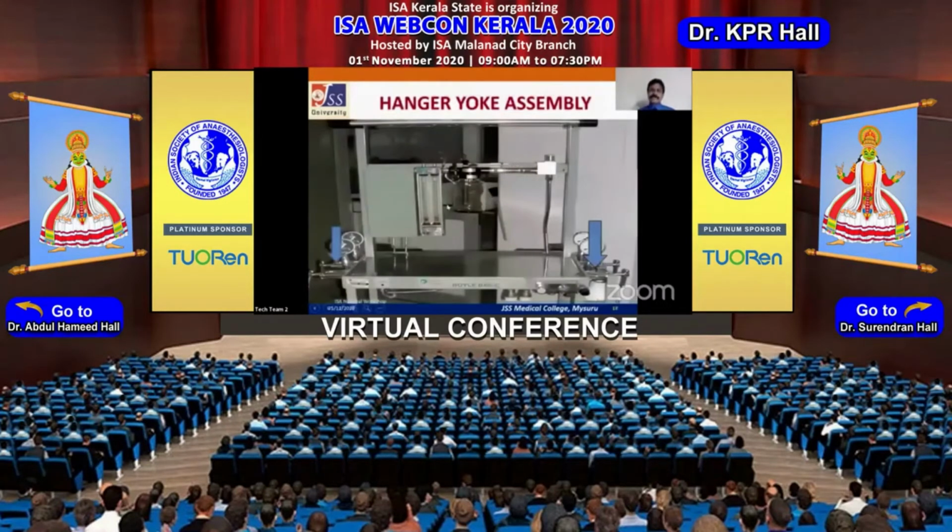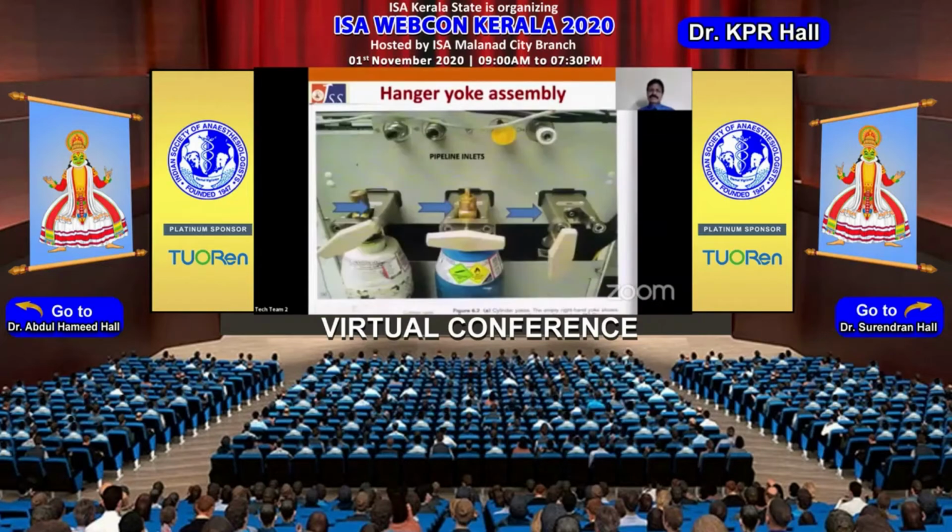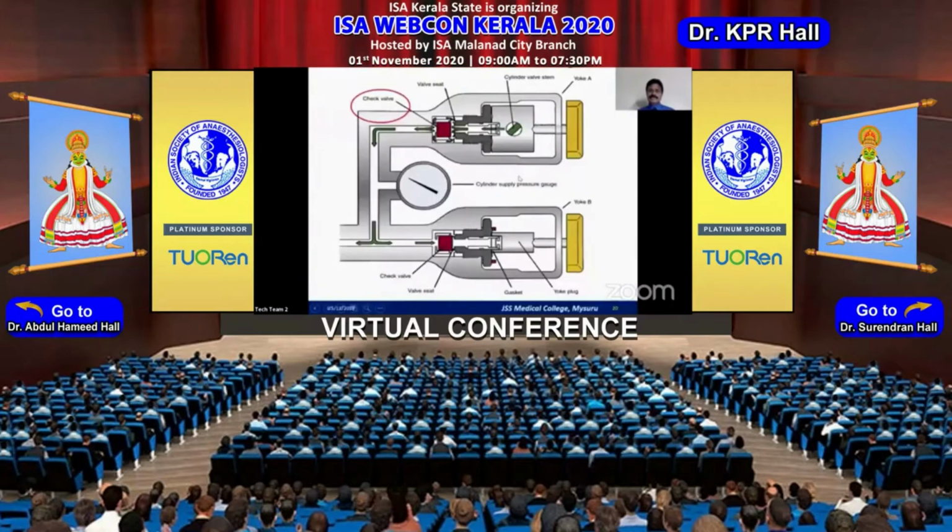Now, coming to the hanger yoke assembly, these hanger yoke assemblies used to be on the sides of the older machines. With the modern machines, they have been pushed to the back, just below the pipeline inlets. One more safety feature of this hanger yoke assembly is the presence of the check valve. The check valve will make sure that the gases flow only in one direction, that is towards the machine and not away from the machine. If the gases try to come out of the machine, they are going to be stopped by the check valve.